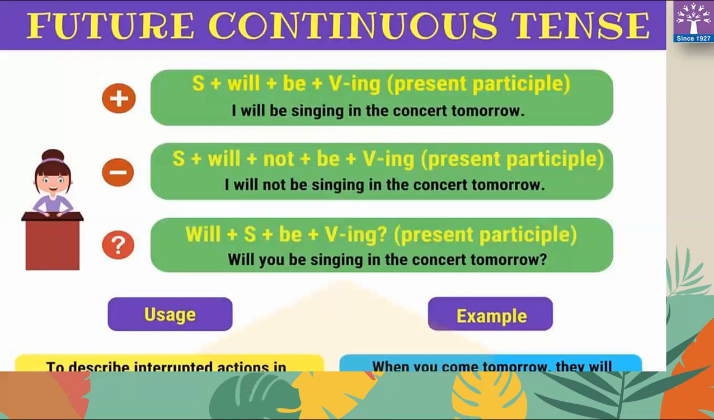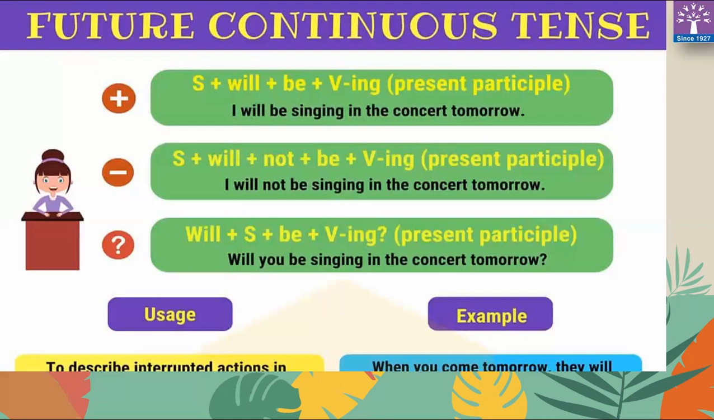Will plus subject plus be plus verb and ing. In an interrogative sentence, at the end of the sentence we are putting a question mark. So, will you be singing in the concert tomorrow? Question mark. So these are the formulas of future continuous tense.